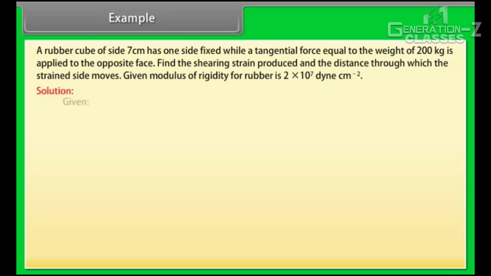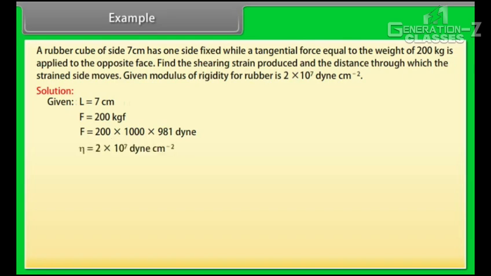Let's see the solution. Given L is equal to 7 cm and F is equal to 200 kgf. Converting the value of F into dynes, we get F is equal to 200 into 1000 into 981 dyne. Eta is given as 2 into 10 raised to the power 7 dyne per centimeter square. We know that the area of the face of the cube, A, is equal to L square. Putting the values, A is equal to 7 into 7 centimeter square, which is 49 centimeter square.